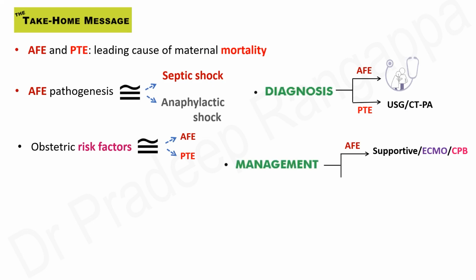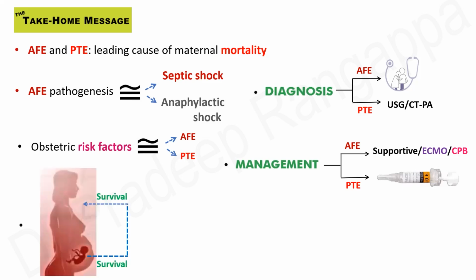Management of amniotic fluid embolism is predominantly supportive, good intensive care measures, taking care of airway, breathing, circulation. In gross hemodynamic compromise, patients may have to be put on ECMO or cardiopulmonary bypass. For pulmonary thromboembolism, treatment is anticoagulation with low molecular weight heparin. If the risk of bleeding is very high, one could think of unfractionated heparin. If there is contraindication to all these anticoagulations, then sequential calf compression with graded stockings could be used, although use of pharmacotherapy is far superior than these.